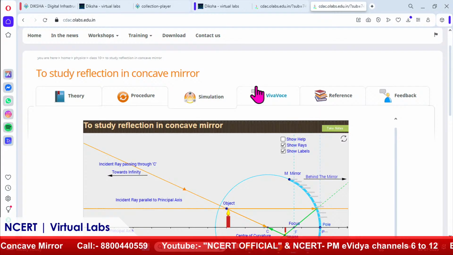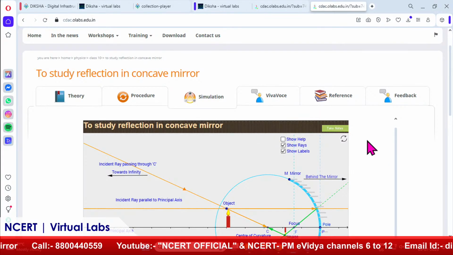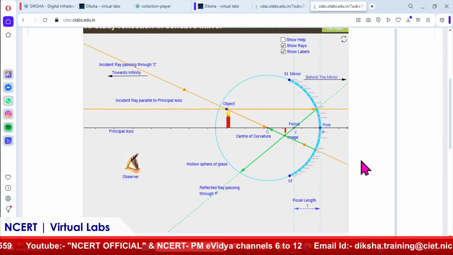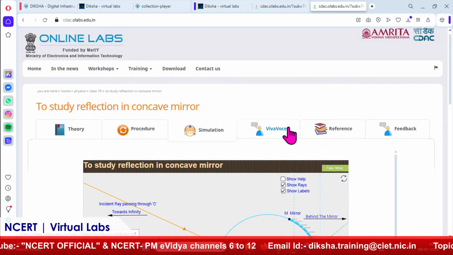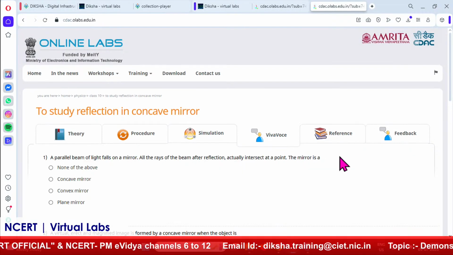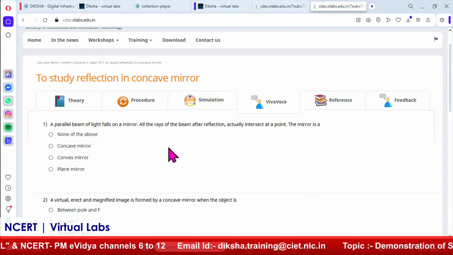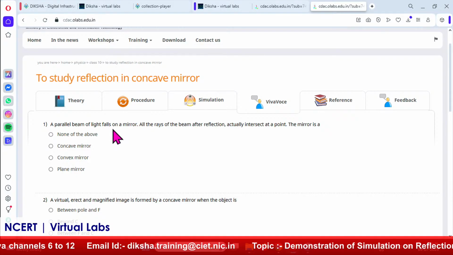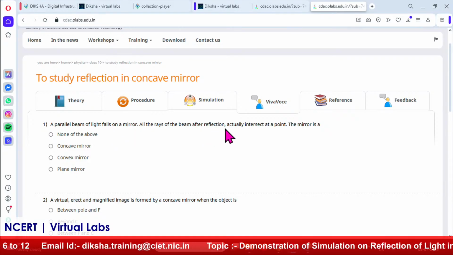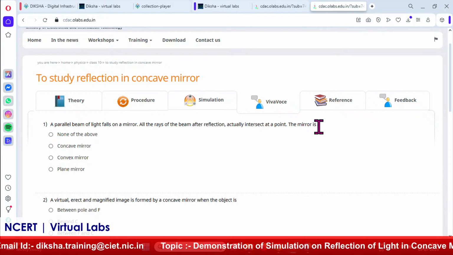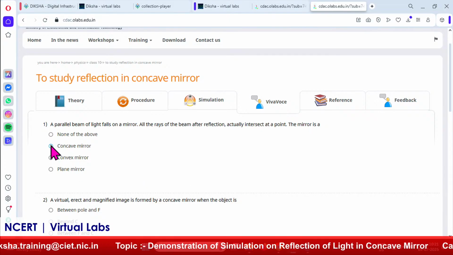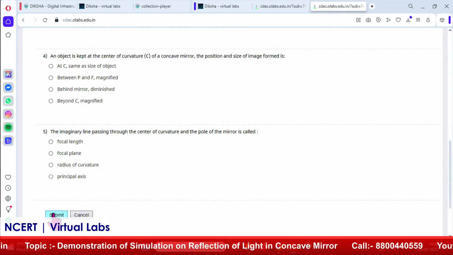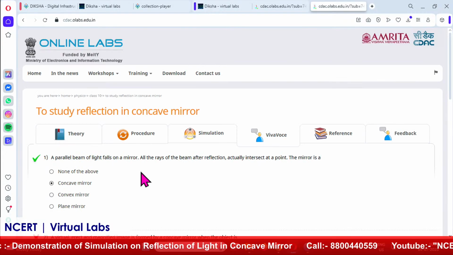Okay. Next, once this experiment is complete, students understand the reflection of light by the concave mirror and its applications, and why they need to study it. They can go to the Viva self assessment part. This is a self assessment. One by one they can do the entire set of questions, for example: when a parallel beam of light falls on a mirror, all the rays after reflecting intersect at a point, and the mirror is which type? A concave mirror. In this way they can do all the questions, submit, and get feedback on whether the answers are correct or not.